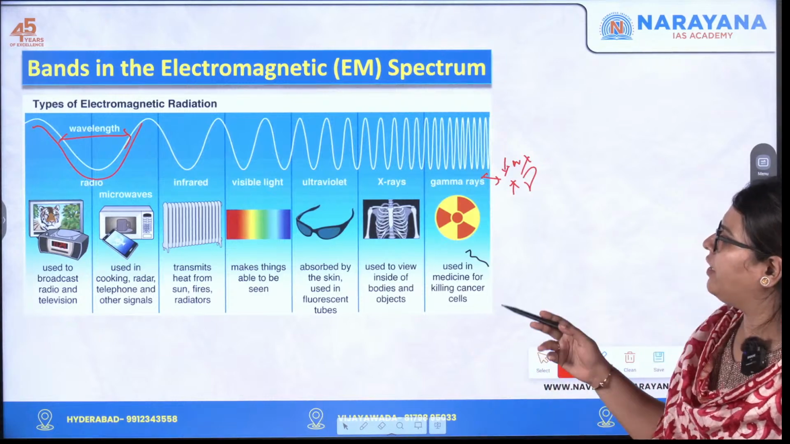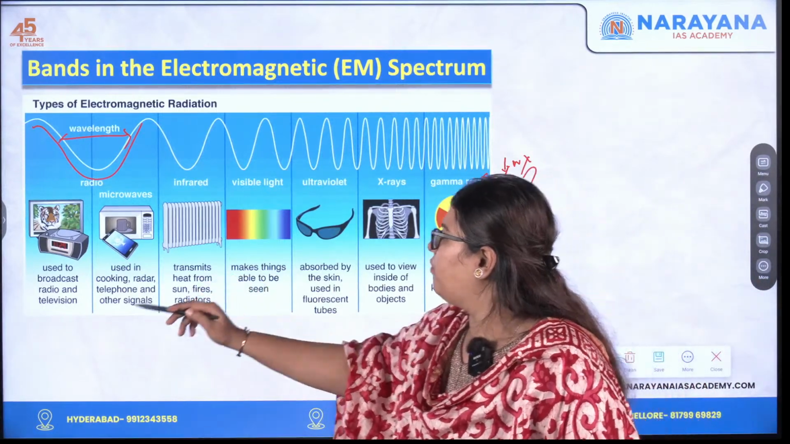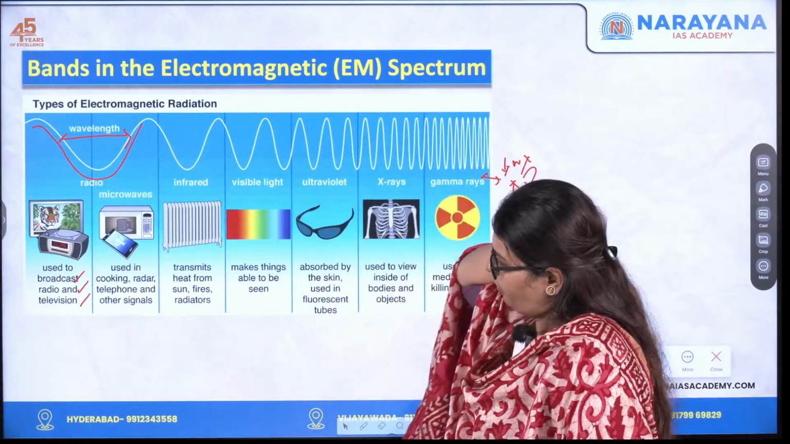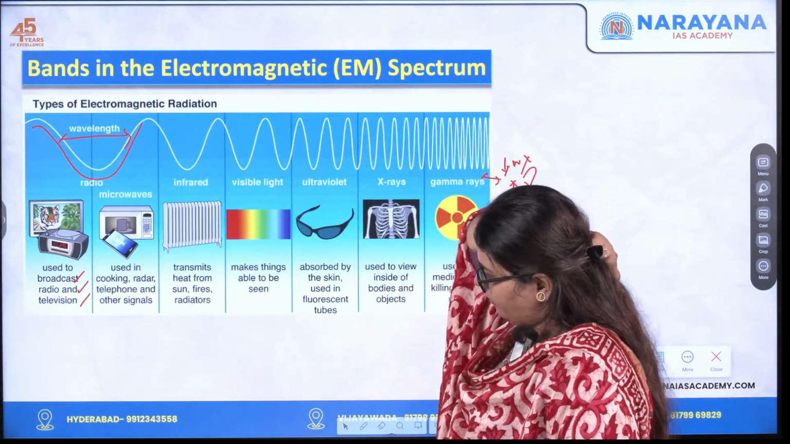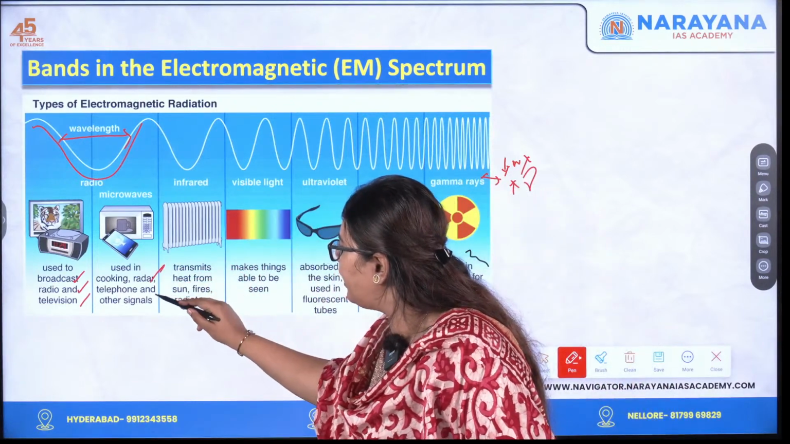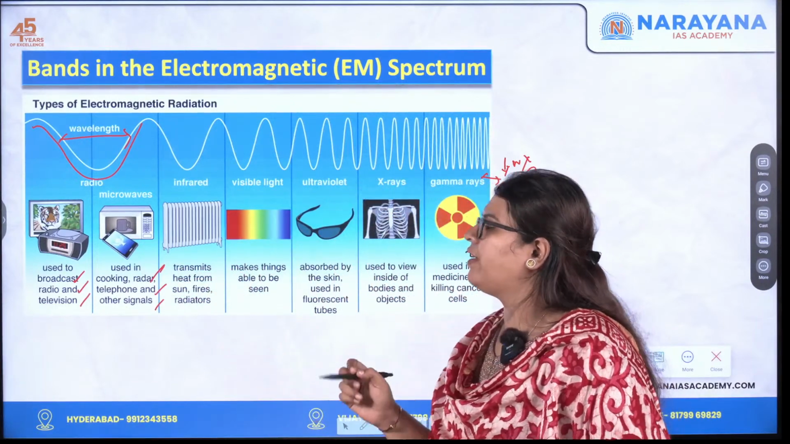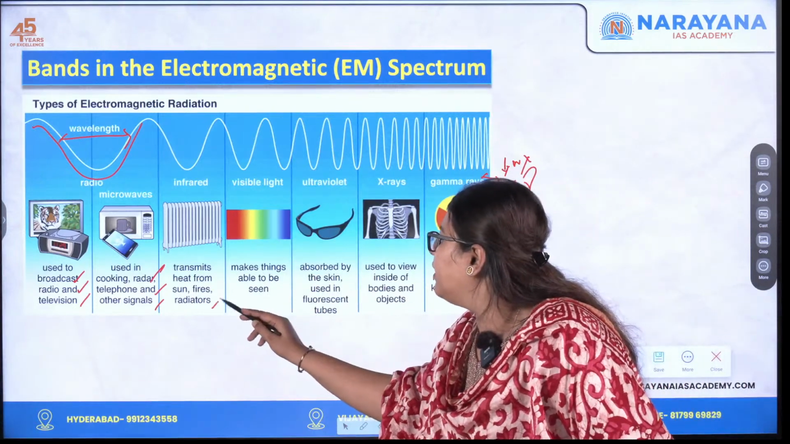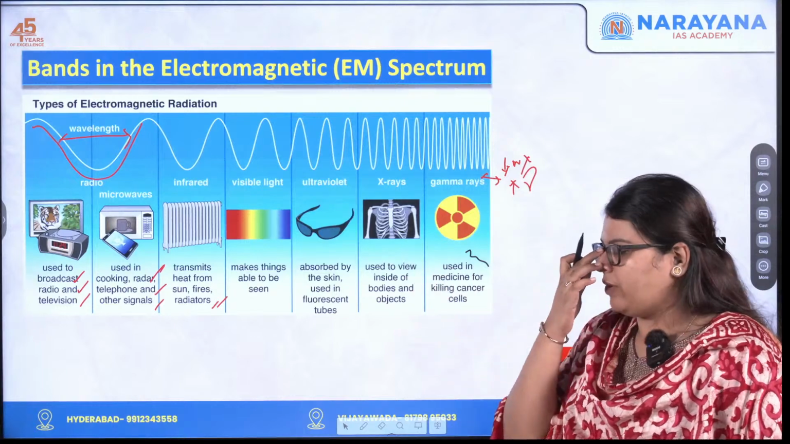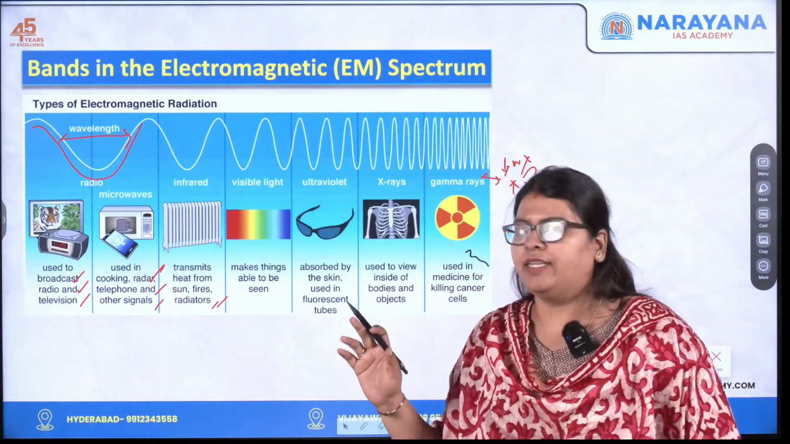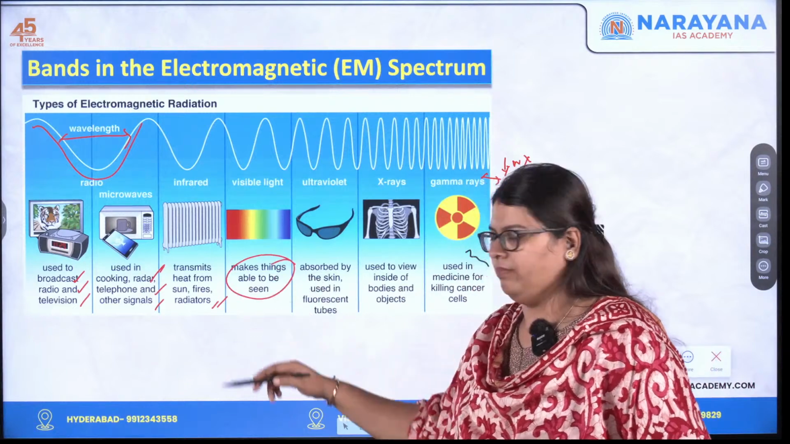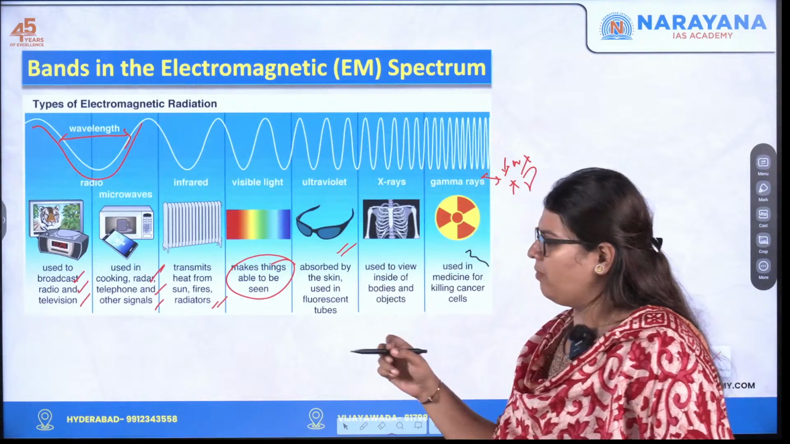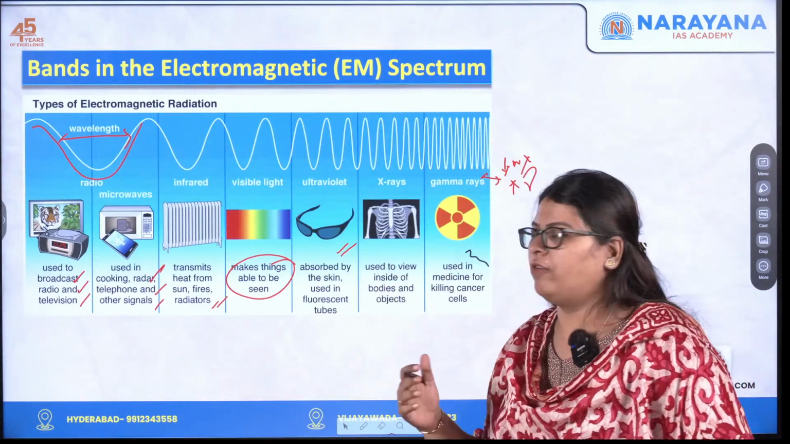Here you can see the radio waves. This is used for broadcasting radio and television, because applications are also equally important. Moving on, the microwaves are used in cooking, radar, telephone and other signals. Next is infrared, which transmits the heat from the sun, fires, radiators. Next is visible light. Everything that we see is because of this particular section of the electromagnetic spectrum. Moving on, we have the ultraviolet, which is absorbed by the skin. It is also used in fluorescent tubes.